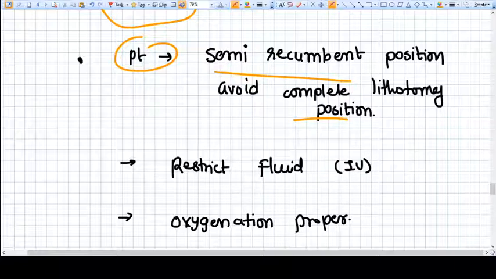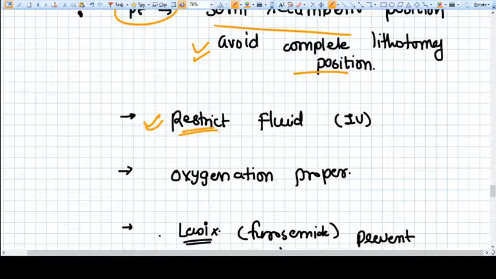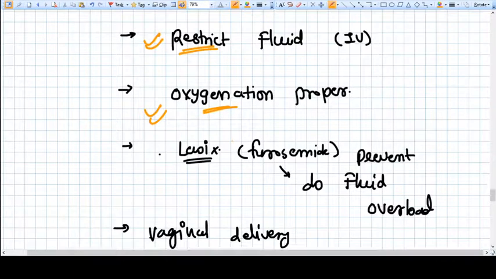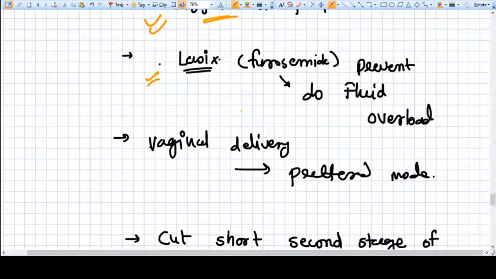not completely lithotomy or lying down position, because this will increase the work on the heart. And we are using gravity to help the heart. IV fluid should be restricted to decrease the cardiac work. Oxygenation should be there. Nasal oxygen should be given so that it can decrease the cardiac work. Furosemide, these kinds of drugs, prevent fluid overload. So this drug can be used.